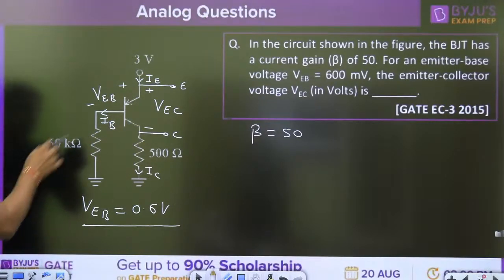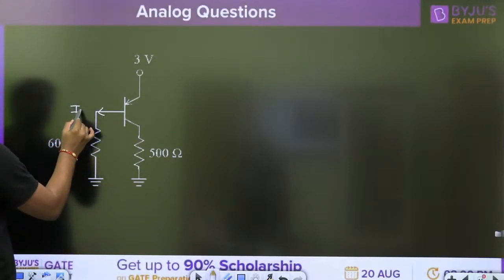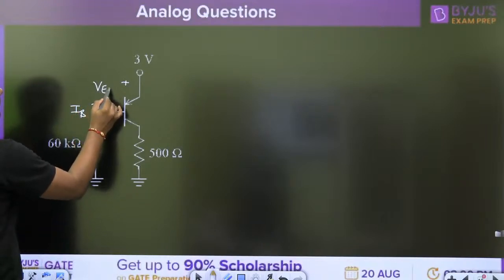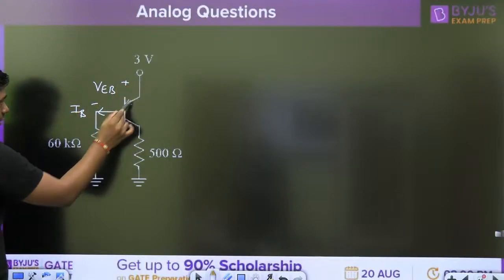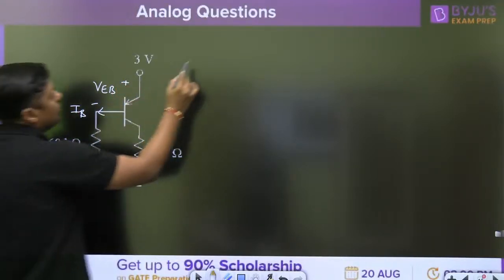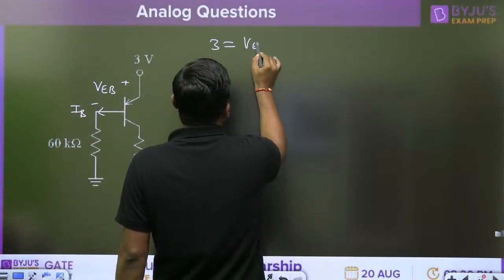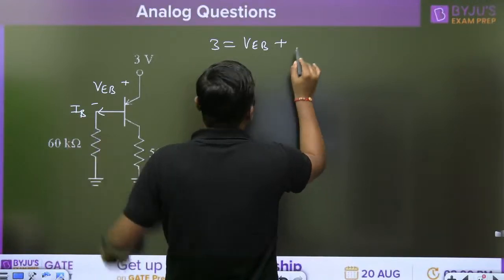Then we can find the IB. I am writing the KVL. Let this be the IB. This is the VEB. Now, from this point to this point, write a KVL. You will get 3 is equal to VEB plus 60 times IB.